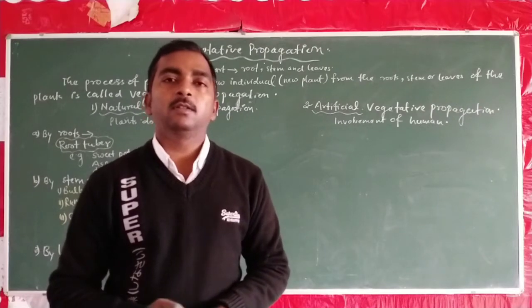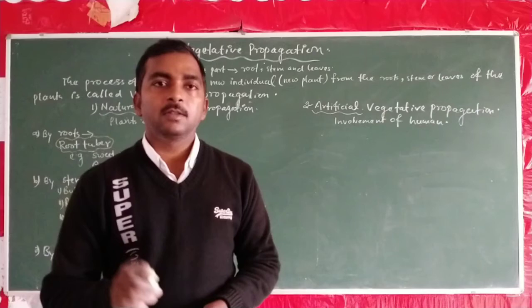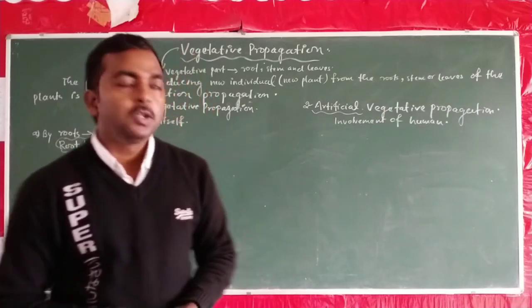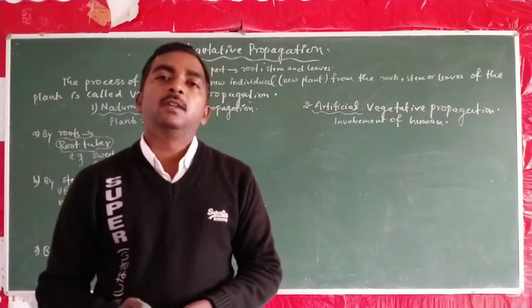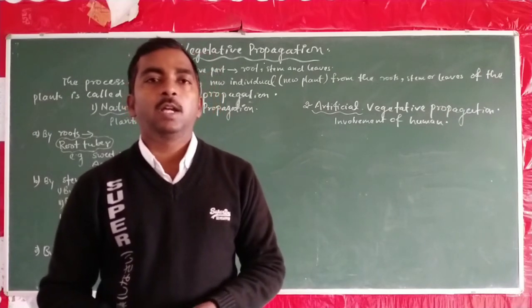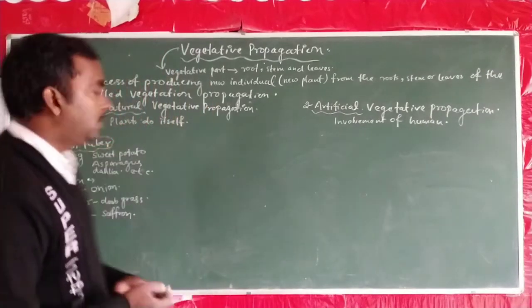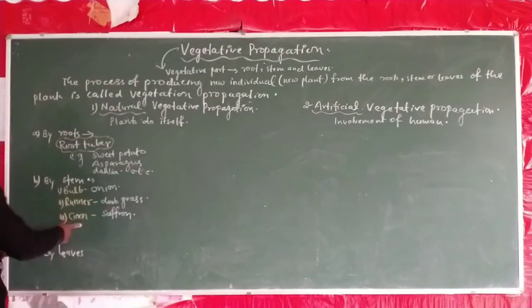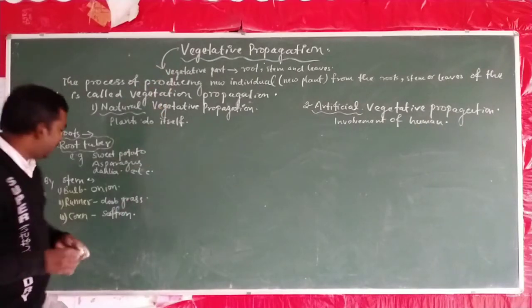It means it completes its life cycle in a single year or single season. After completing its life cycle, its rhizome can propagate new plants. Rhizome is a vegetative part, so it comes under the category of vegetative propagation.